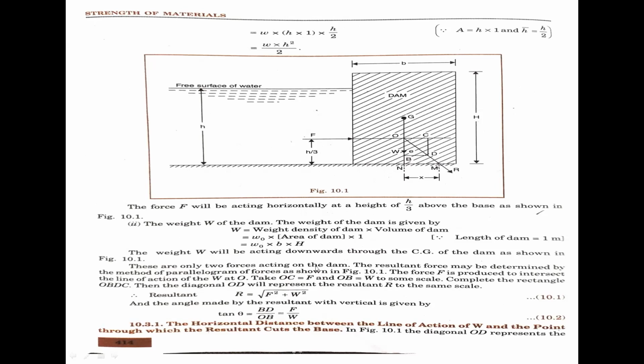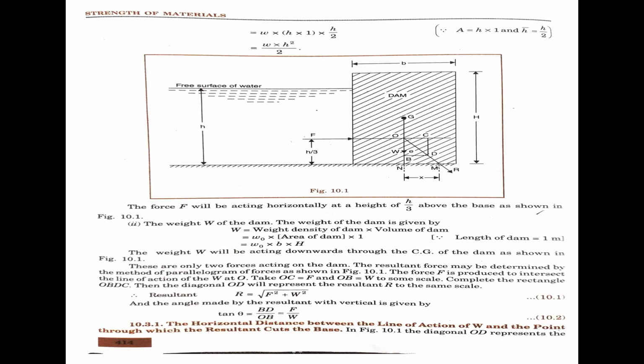The angle made by the resultant with the vertical is given by tan theta equals BD by OB, opposite side by adjacent side. So tan theta equals F by W, capital F by W.